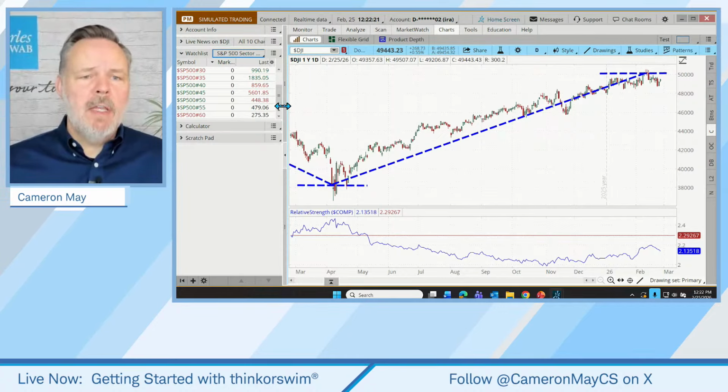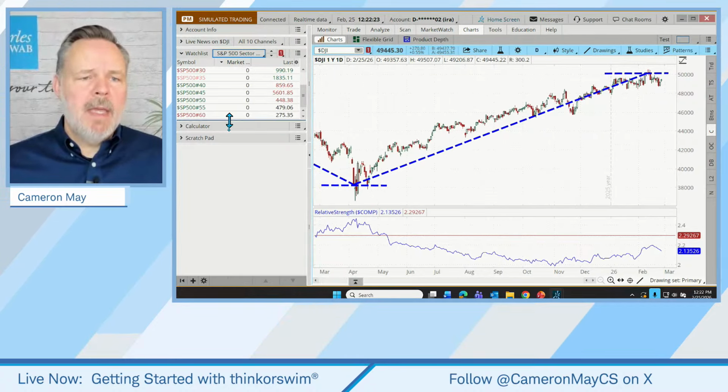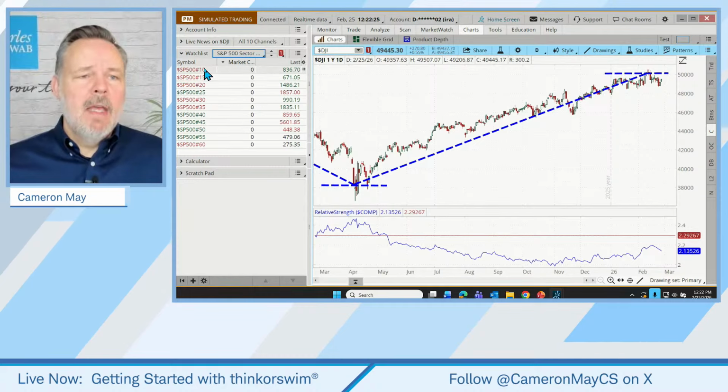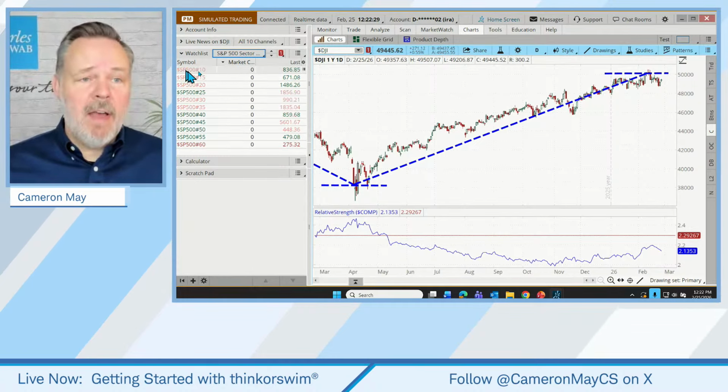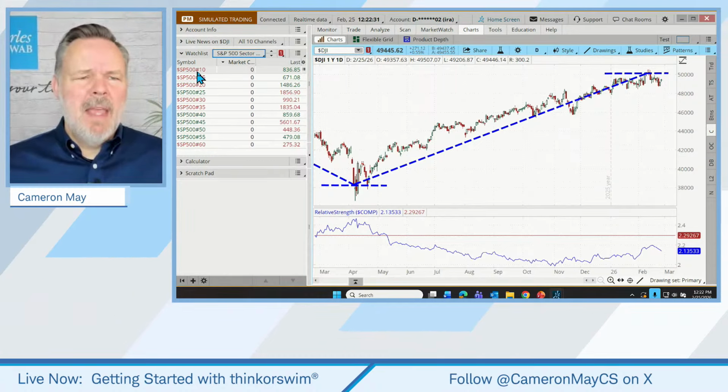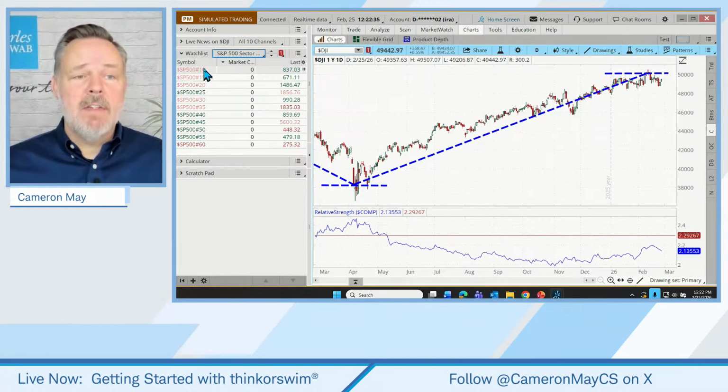So as we look in that left column, let me expand this out a little bit more so you can see there are 11 mystery symbols here. It looks like they're all S&P 500, but then they have this pound or hashtag 10, 15, 20, 25. These are the different sectors.